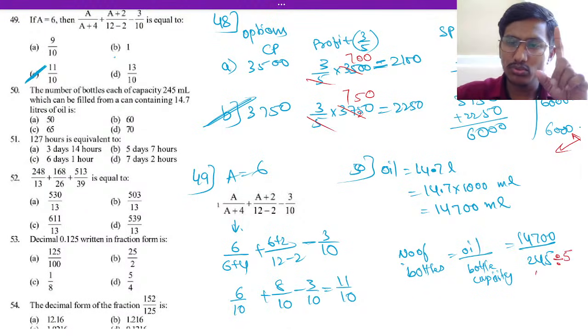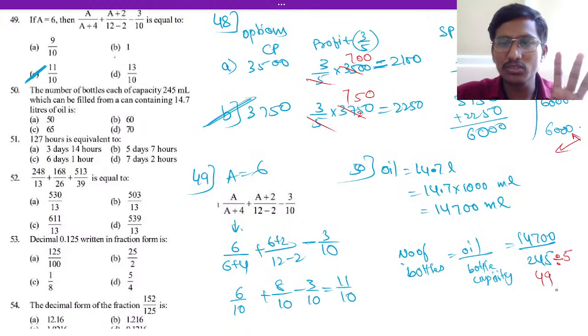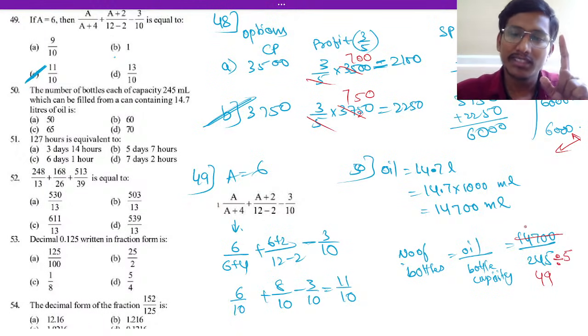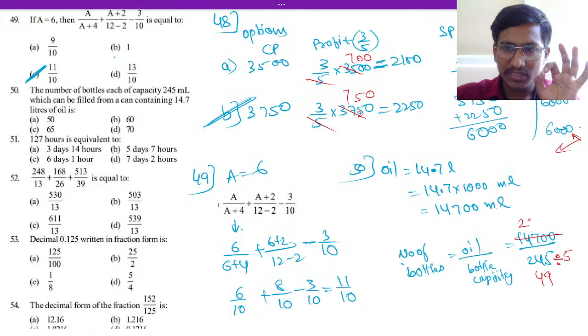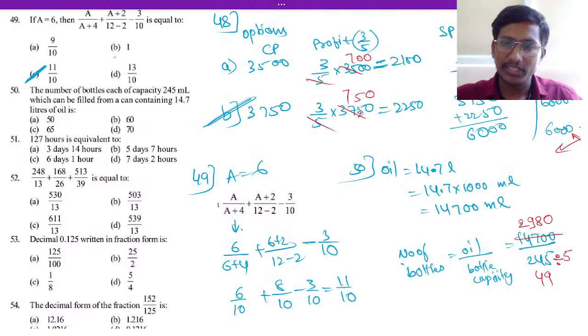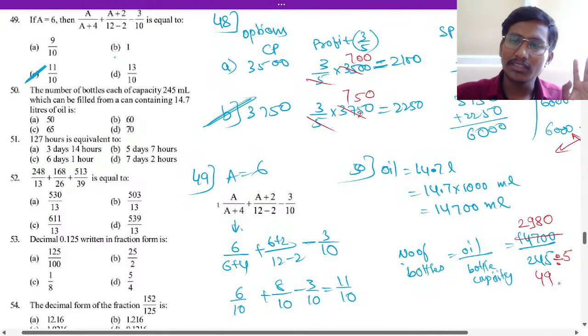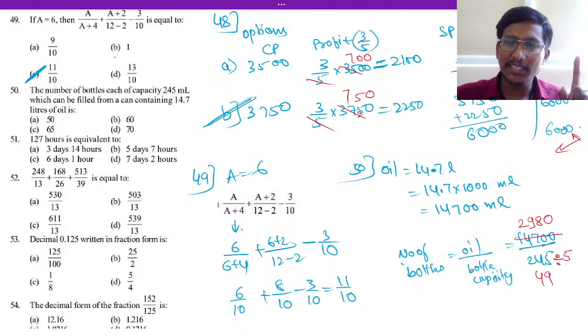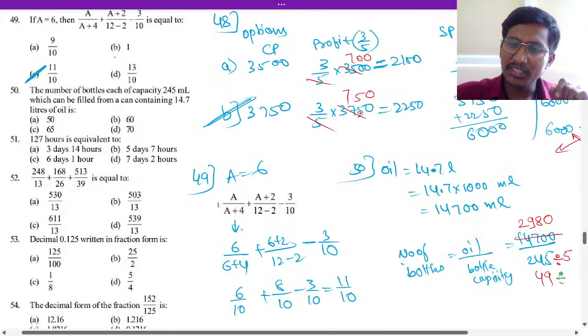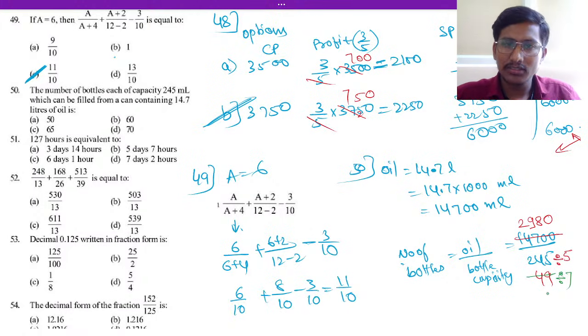So 5 4s are 20, and then 5 9s are 45. Here also if you divide by 5, what answer will come? 5 2s are 10, 5 9s are 45, 5 8s are 40, 5 zeros are 0, right? Okay, so next here if you again divide by 49, so 49, how much? So let me divide. 49 will be divided by 7. 7 how much? That is 50 question, right?